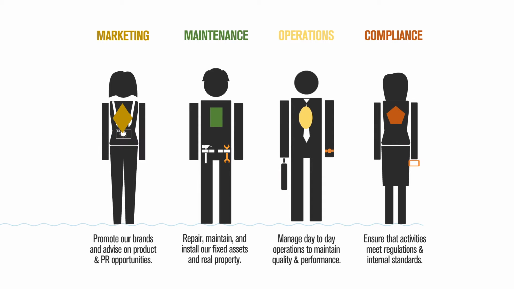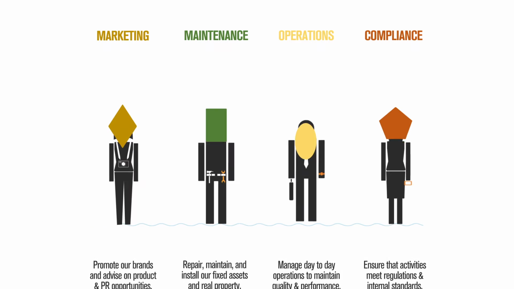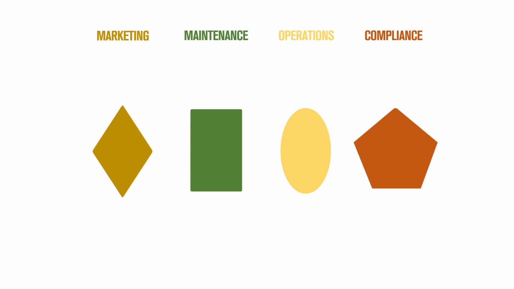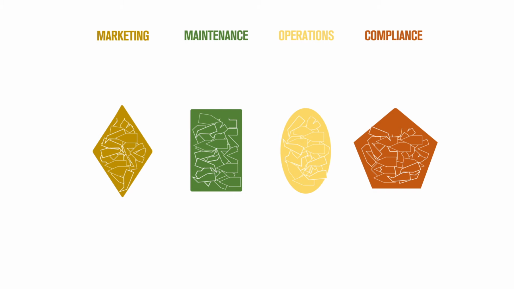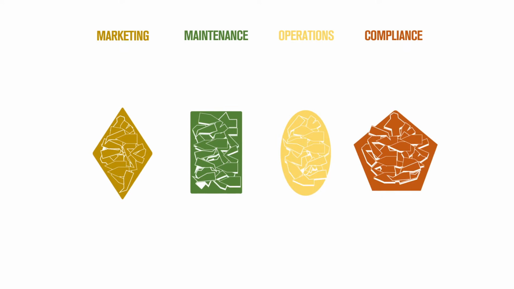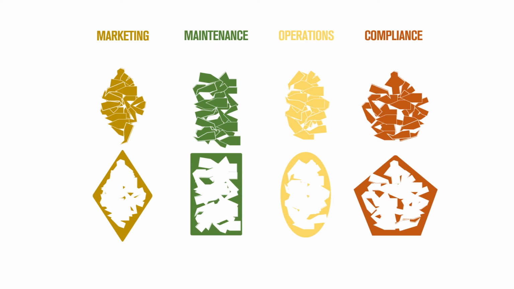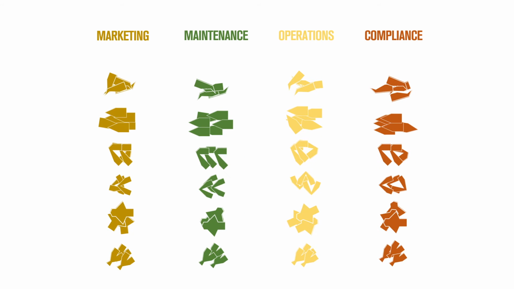They each have their own job description, and when they think of their work, like most of us, they think about it as having a unique shape and color and character. But when we look closely, we can see that the work is actually made up of a bunch of smaller shapes or subroutines, a collection of discrete things that happen in a day. When we strip out all the stuff that fills in the gap between those things, we see that most of each person's work looks very similar.